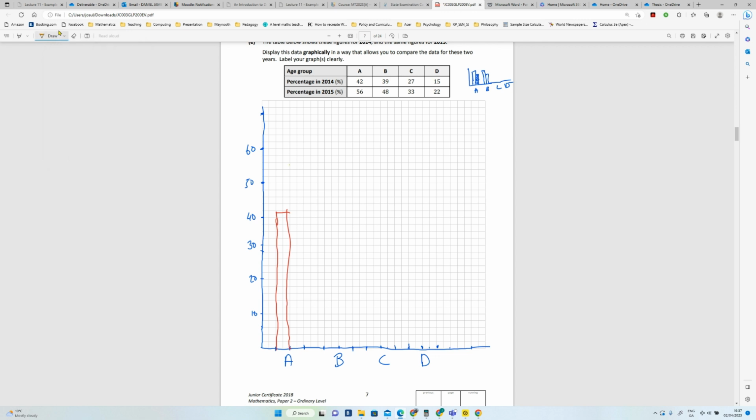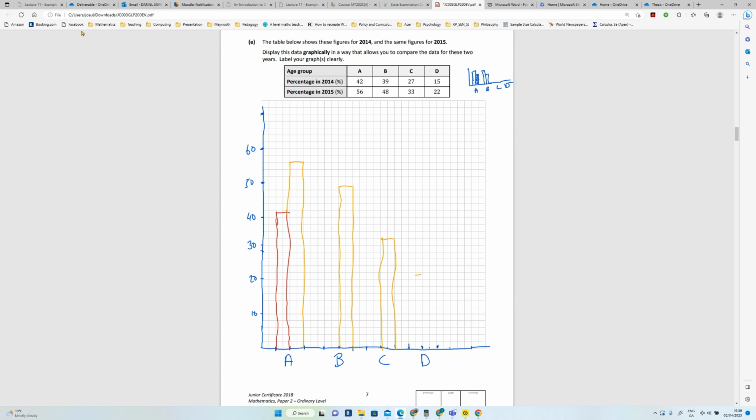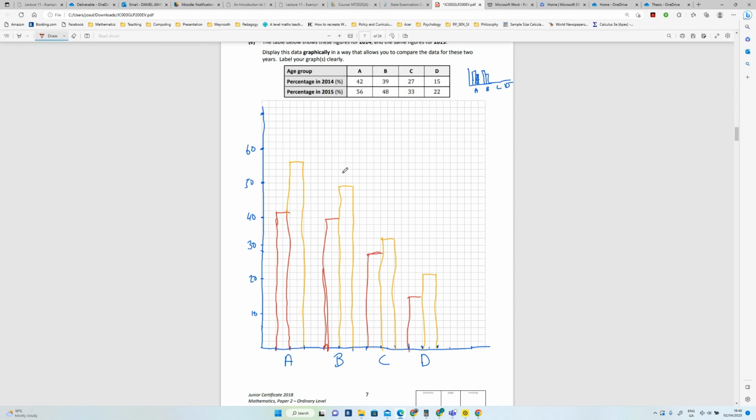So that's going to go as far as here. Next one is, let's do all the numbers, 48, so that's going to be here. Next one's 33. Last one's 22. So that'll be here. So 39 is already here. 27 is already around here. And D is 15, so that's already here.